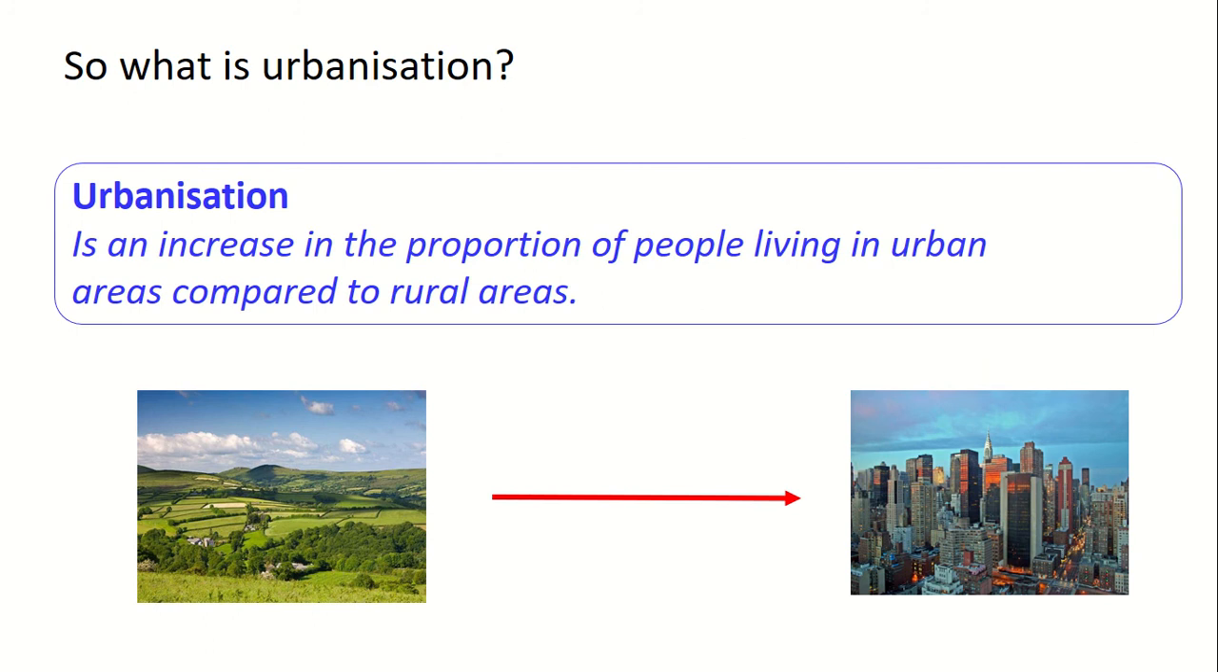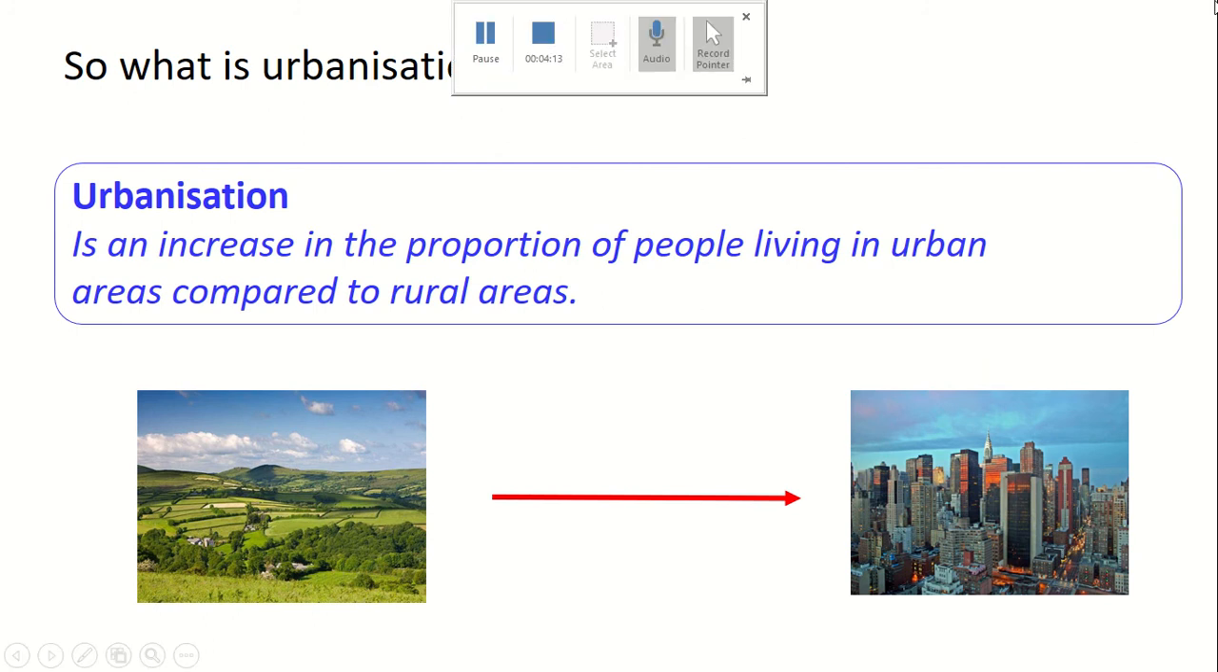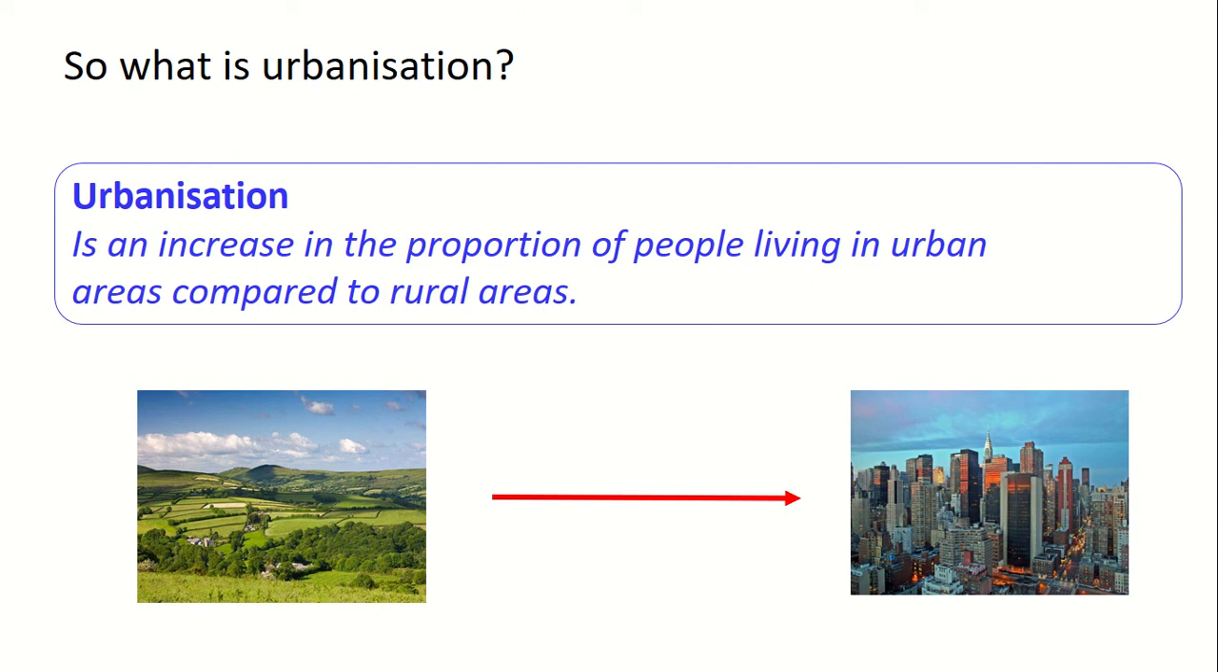But the next question we then had was, well, where do these people live? And the answer is mainly urban area. So urban area being that built up city landscape as opposed to rural, which is our more traditional countryside setting. Now, when it comes to this, urbanization is the process in which people move from the countryside into the city.